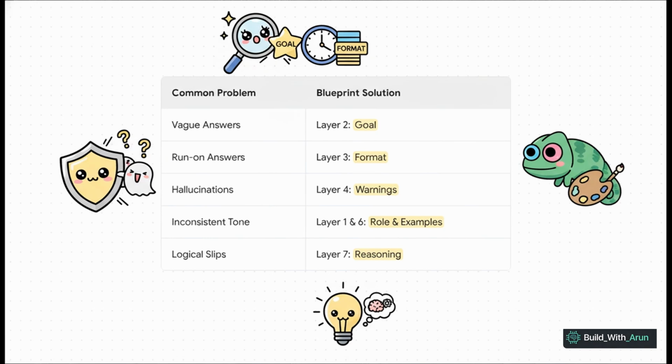Are the answers just rambling on and on? Lock down the format with some length constraints. Is the AI making things up? Add some strict warnings to keep it grounded in reality. Every common frustration has a direct solution right here in the blueprint.